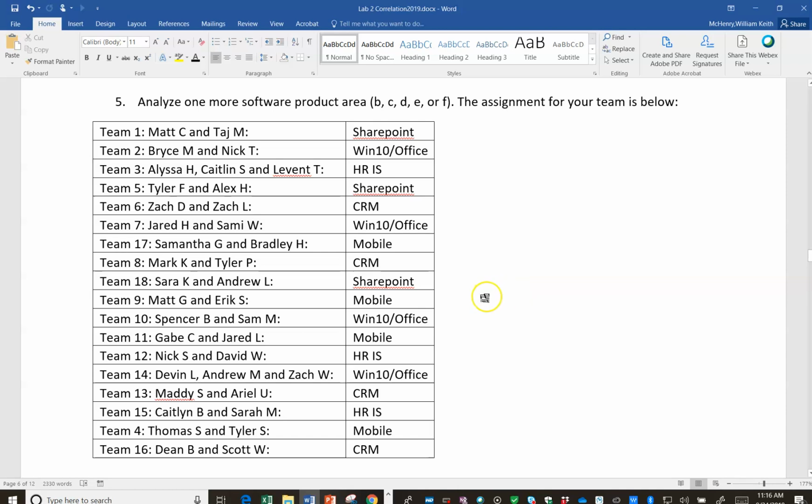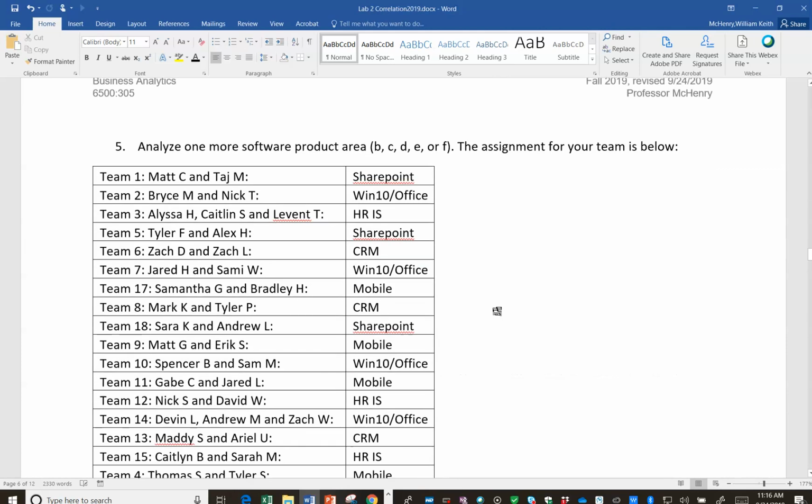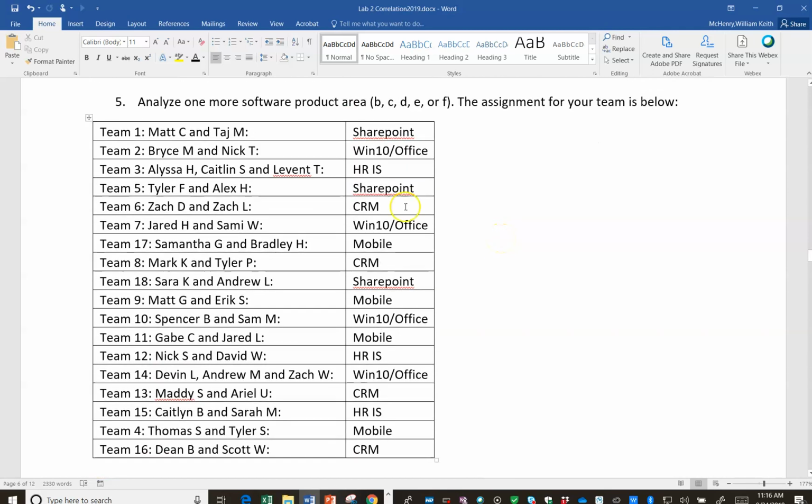For question 5, I'm essentially asking you to repeat the analysis from question 4, but this time with one of the other products. So I could have asked you to do all of them, but in the interest of saving a little bit of time, I'm just asking you to do one more. And so let's take one example here. Let's go with SharePoint, for example.